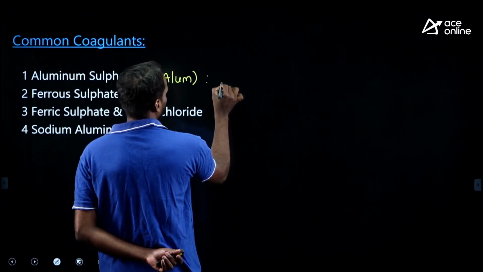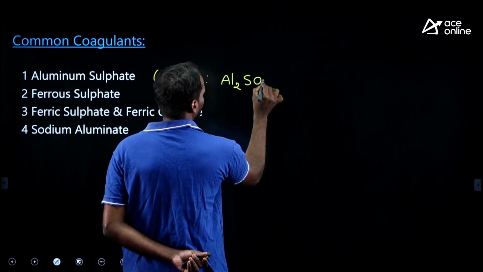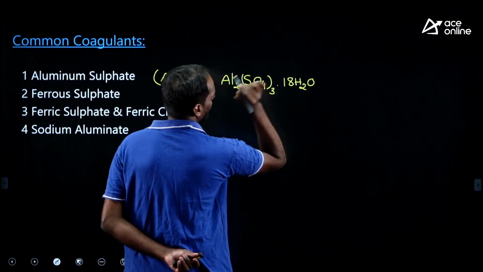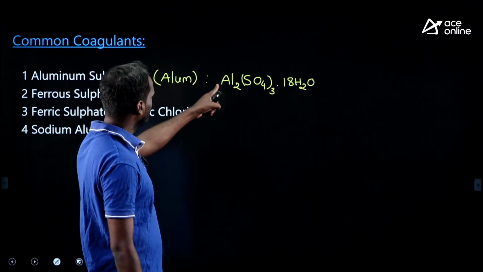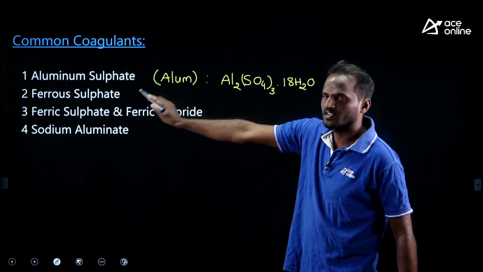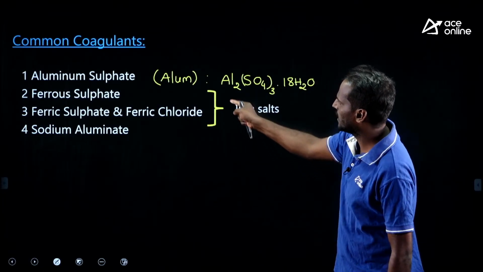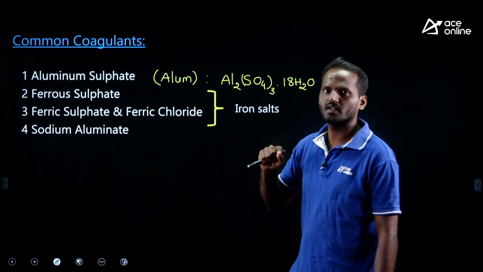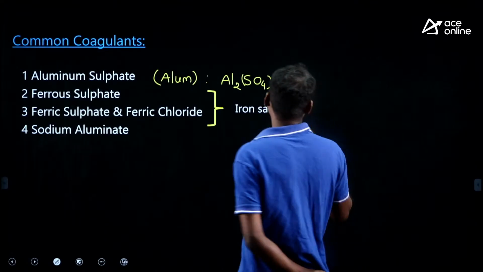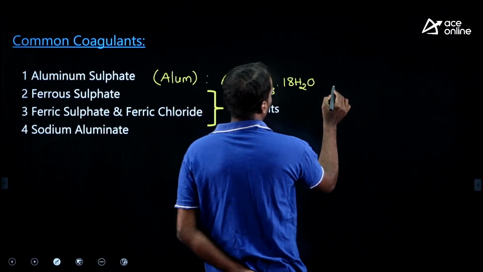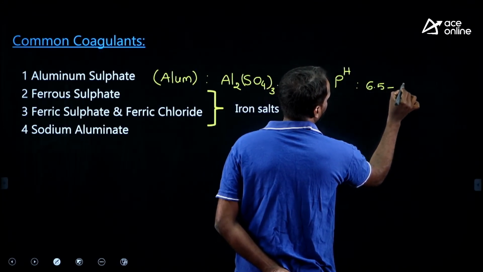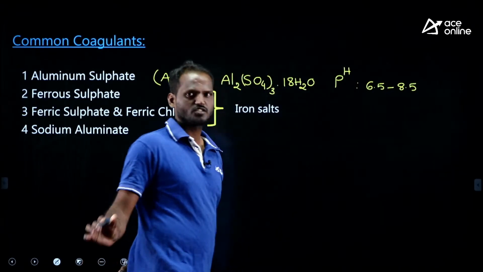What is the chemical formula of alum? Al2(SO4)3.18H2O. This is a cheap coagulant, a universally accepted coagulant. Aluminum sulfate is a coagulant. Ferrous sulfate and ferric chloride are known as iron salts. This is sodium aluminate, right. Ferrous sulfate we call copperas, and ferric chloride chlorinated copperas, right. Aluminum sulfate, alum, works better at a pH of 6.5 to 8.5. In this pH range alum works better, right.